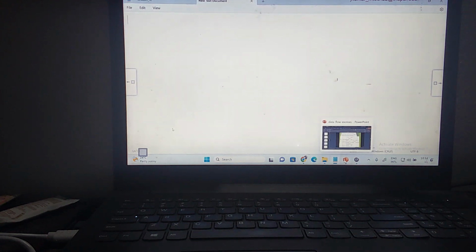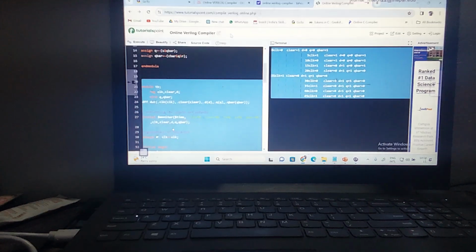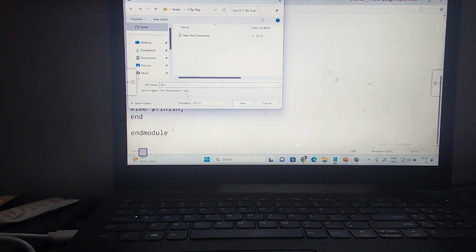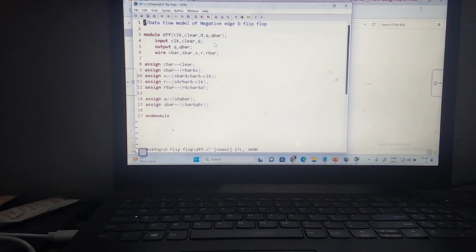Now what do I need to do? I need to copy the test bench. So let us copy the test bench. Let me save this as db.v, with all file formats. Let us save. Now I have done the design file and the test bench.